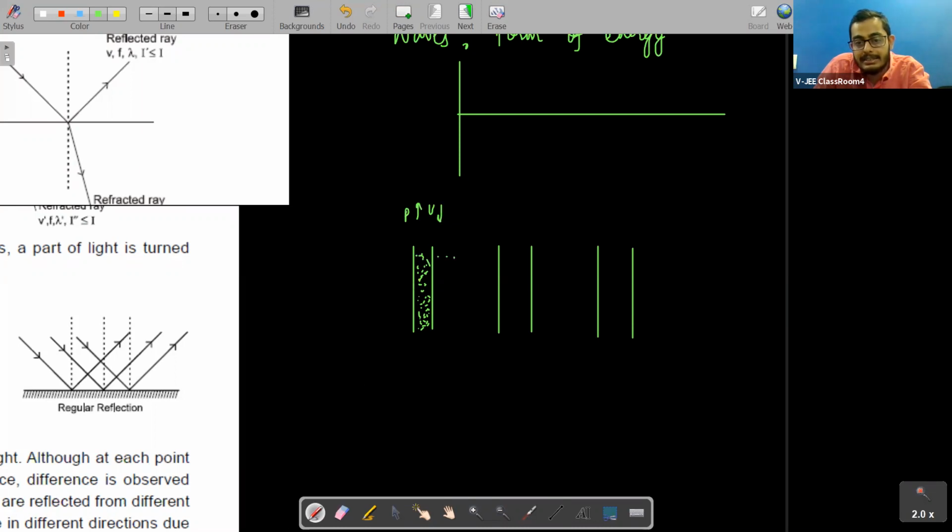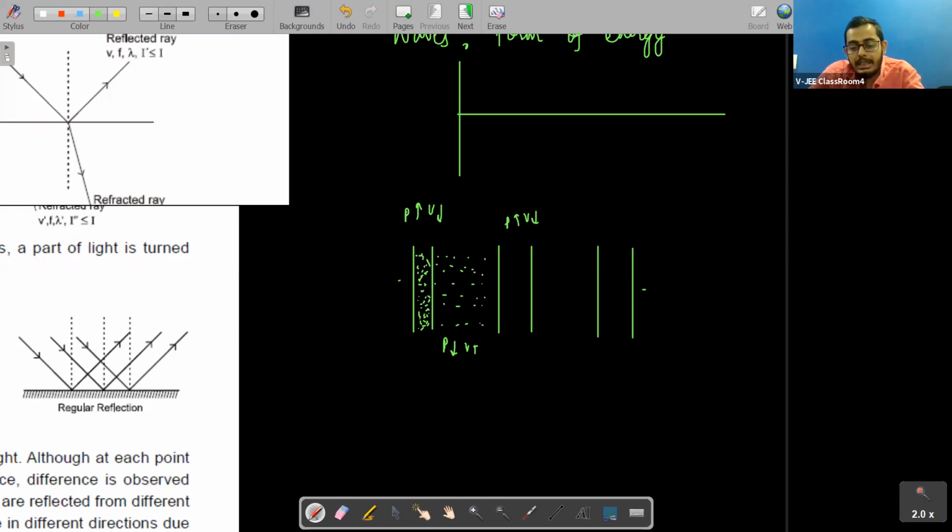Here this is called rarefaction, students. Here the particles are too far away from each other, and we can say that pressure decreases, volume increases. Here again pressure increases, volume decreases. So this keeps on going, and the energy keeps on traveling from this point to this point. This is how sound waves travel.